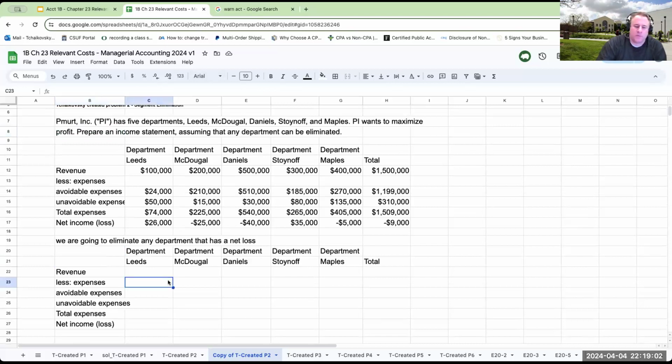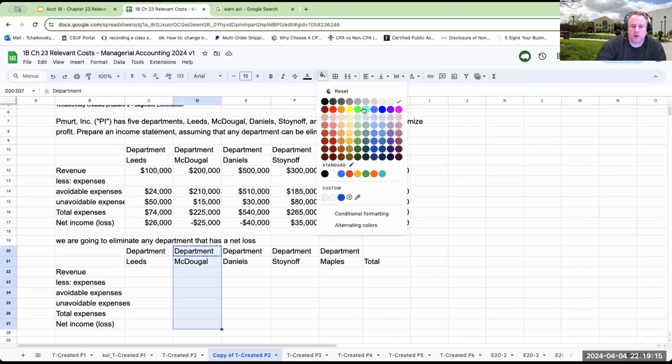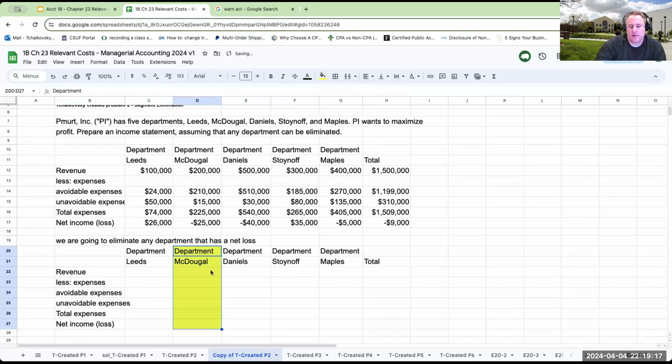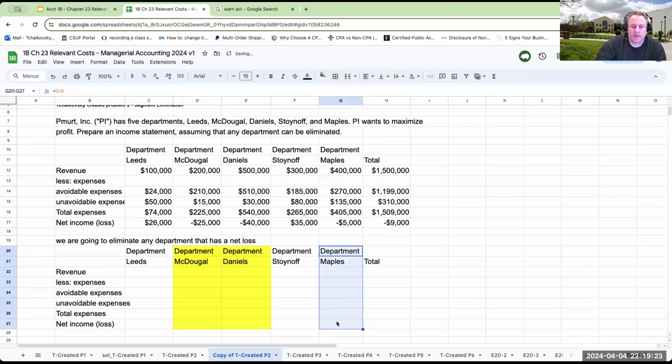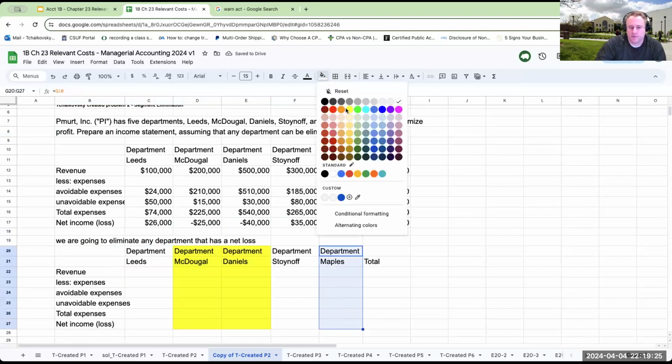Now, if I decide to eliminate, right? So right now I'm running at a $9,000 net loss. If I decide to eliminate departments that have net losses, I would be eliminating Department McDougal, Department Daniels, and I would also be eliminating Department Maples.